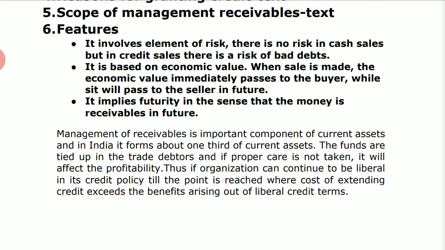And if there is no such kind of arrangement, right, then the level of receivables will be high, right? If the bills are not honored on the date of its maturity, the investment in this will be larger, as I said. So facility of bill discounting is provided or not, that is one of the factors that affects the size of the receivables.